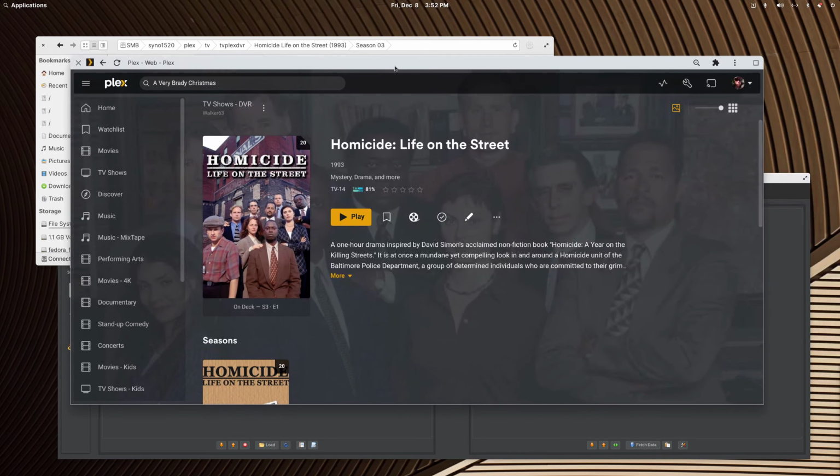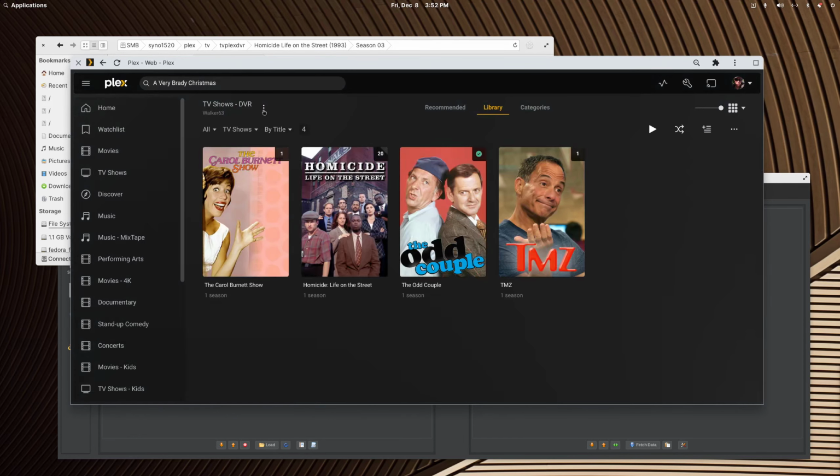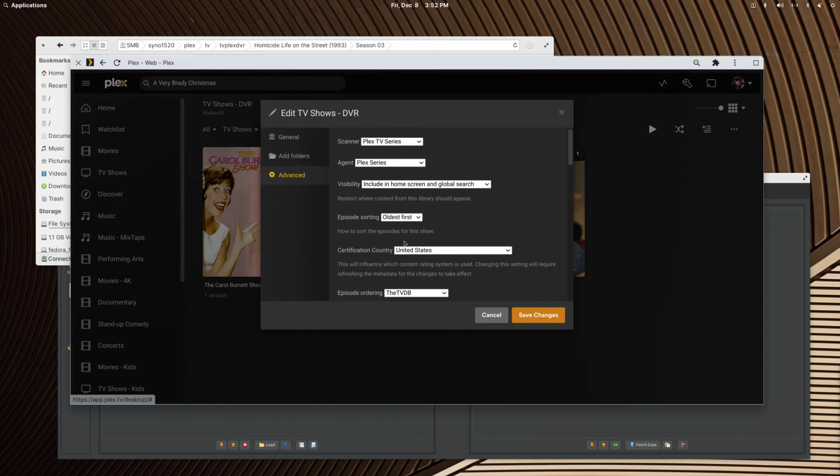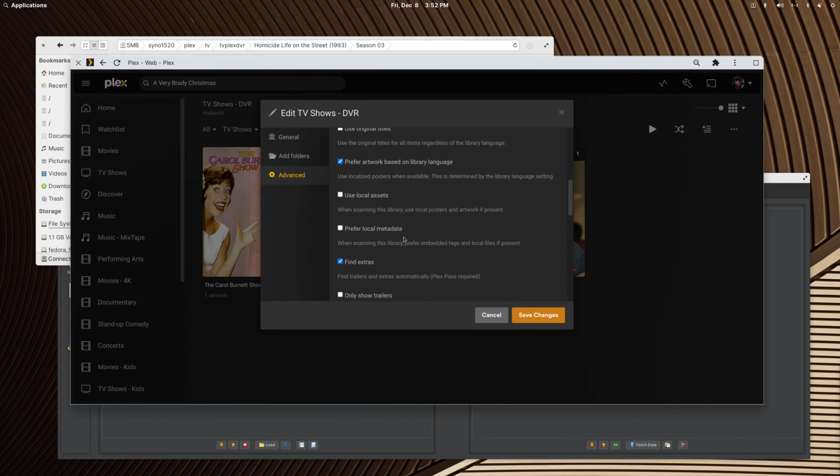But it's not a bad idea to change a setting for your TV show library globally. So if we go into Manage Library and edit it, go to Advanced, make sure both of these are unchecked: Use local assets and prefer local metadata. Uncheck those. And that way the Plex scan won't pick up on any internal metadata embedded into the file, and it will just make a match based off how you name.